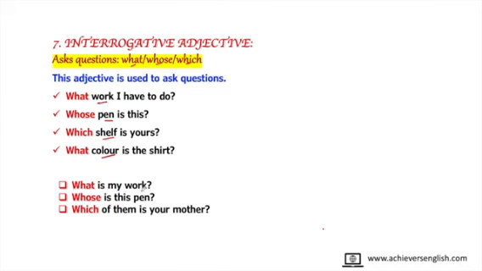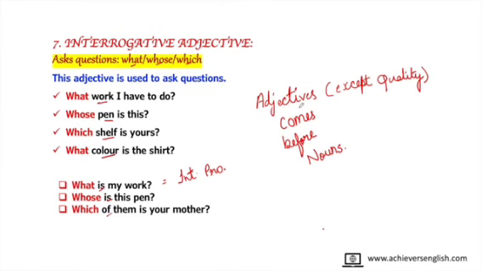But if the question words are put in this way, that it is not followed by any noun, then it becomes interrogative pronoun. About interrogative pronouns, we have already gone through in the pronoun video. So we have to remember this sentence that adjectives always come before noun, except quality adjective, because adjective of quality may come before noun also and after noun also.